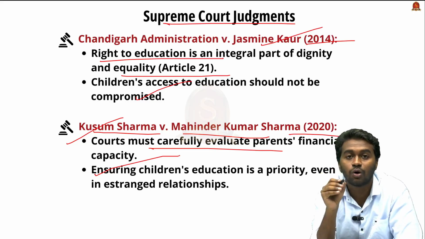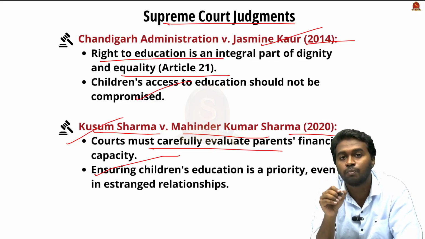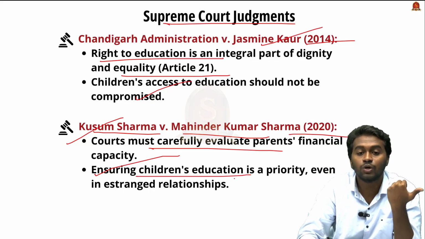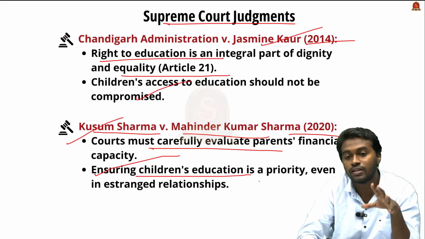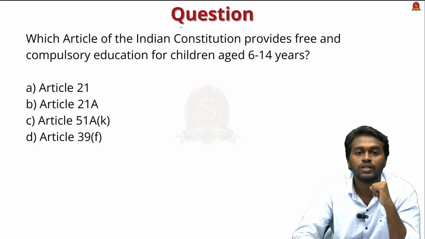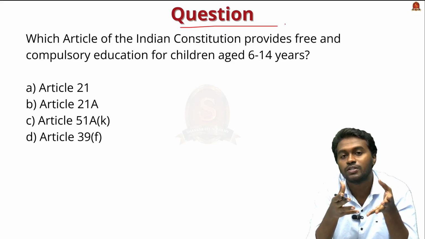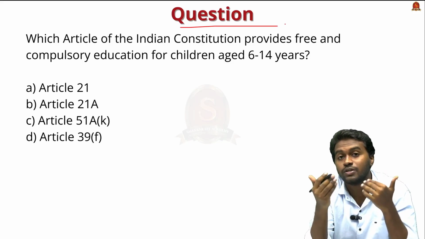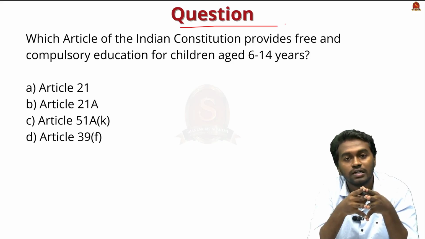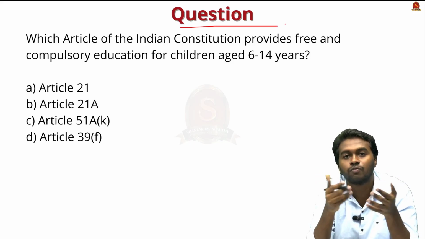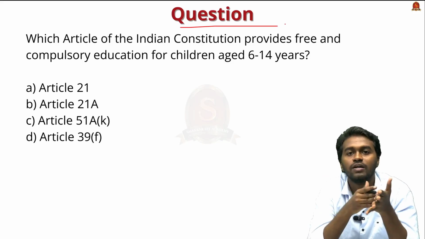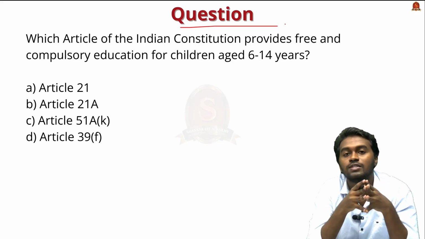That's what the strong judgment made by the court in this case says. And therefore, the children's needs, including access to education, take priority. Therefore, it cannot be disturbed even in estranged relationships. So in this topic, we discussed the right to education expenses, a new right that we are hearing about in the Indian context. And hereafter, the children and the unmarried daughters can, with full confidence, ask their parents to fund their education. So the court has provided a backing through its verdict.